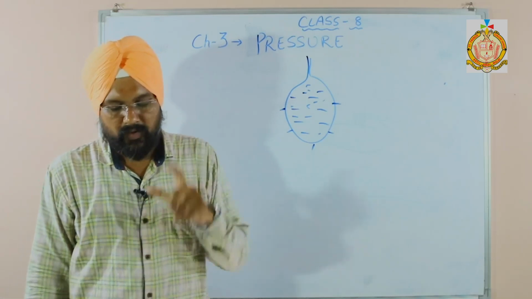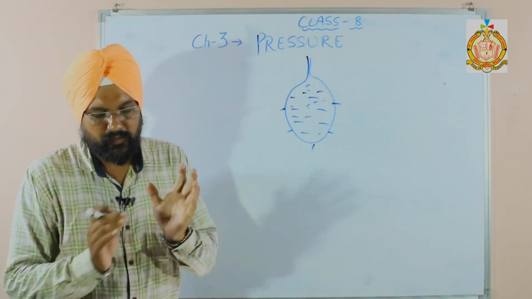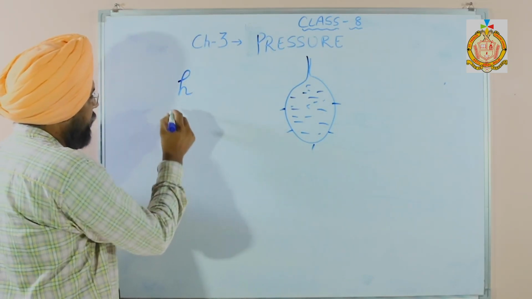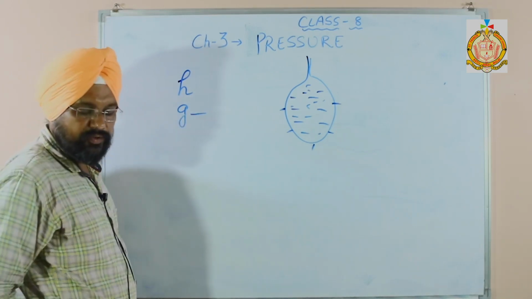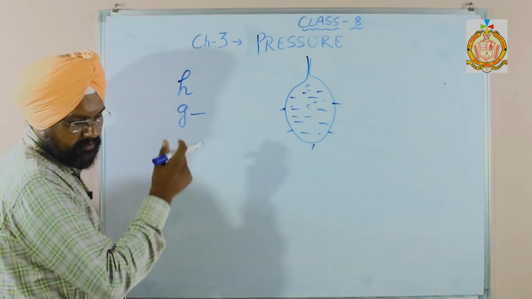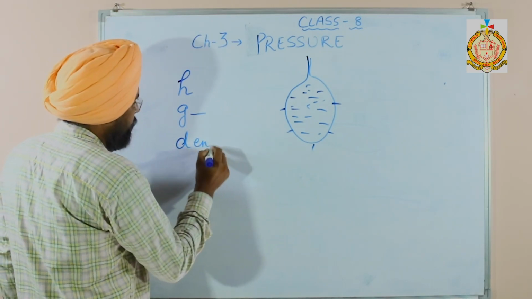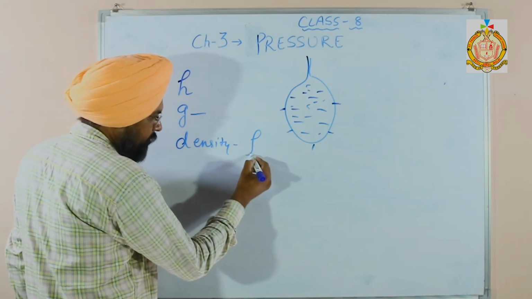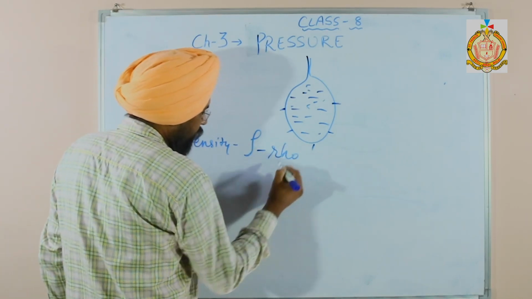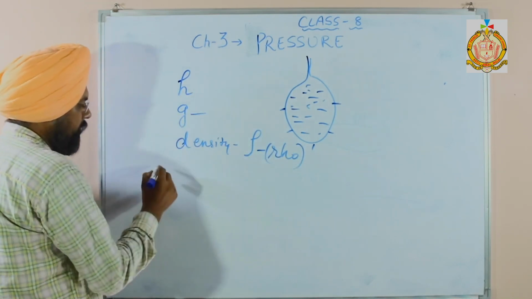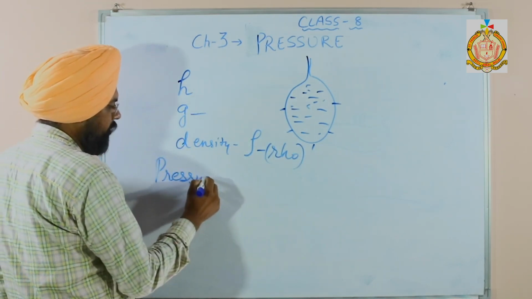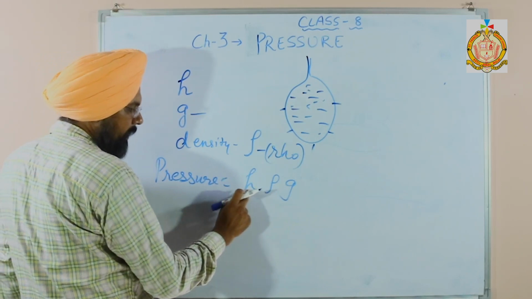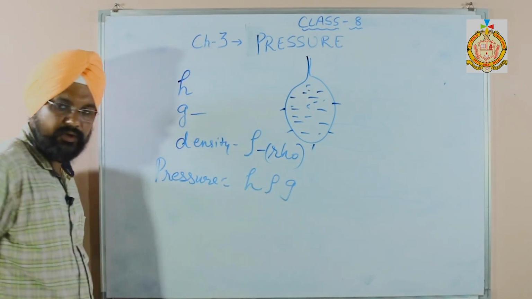So what are the factors on which the pressure of a liquid depends? The first one is the height. The second one is g. What is g? Acceleration due to gravity. And the third one is density. It depends upon the density, which is denoted by not a p, but rho. So the pressure formula is h rho g: height into density into acceleration due to gravity.